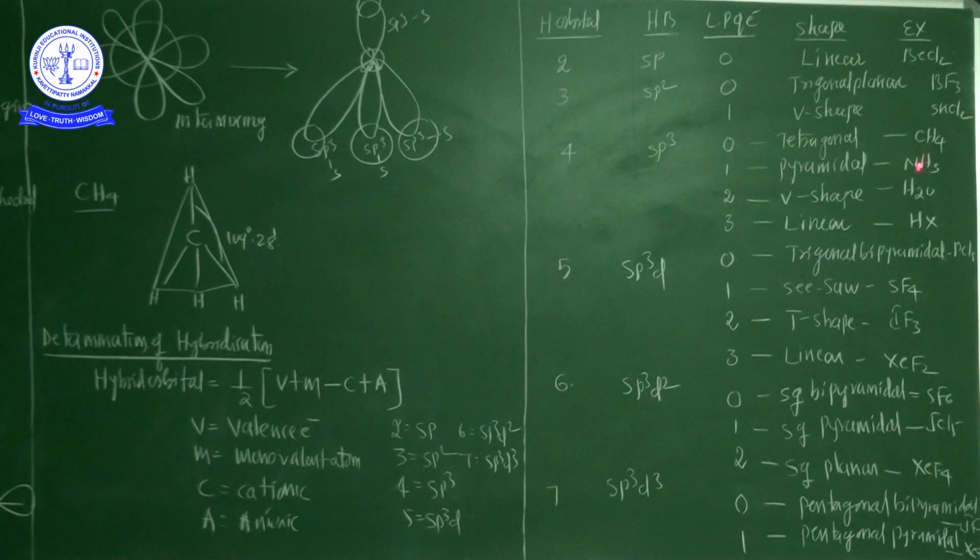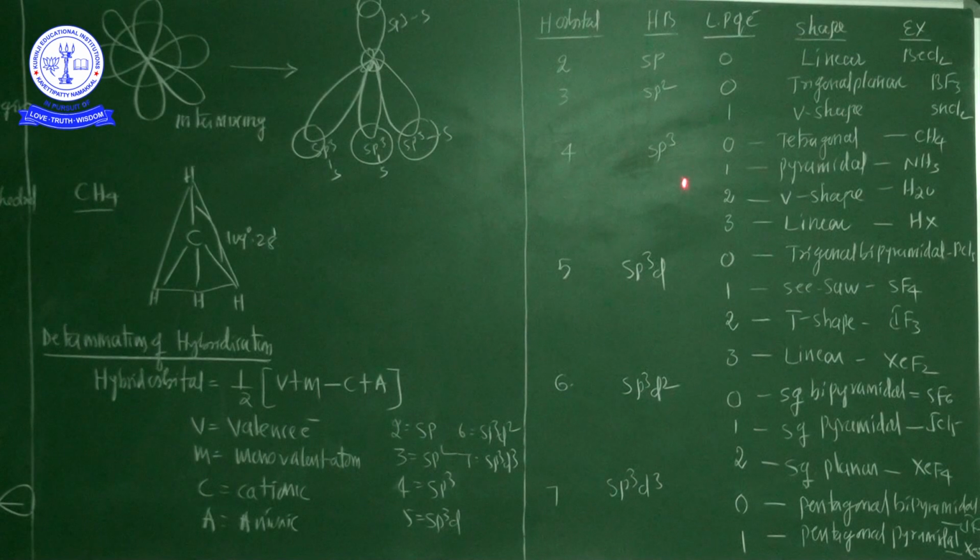The best example is the methane molecule, because I already discussed this one. In methane there is no lone pair of the electron, zero lone pair of electron, everything is bond pair of the electrons. That's why the methane molecule can show tetrahedral structure.